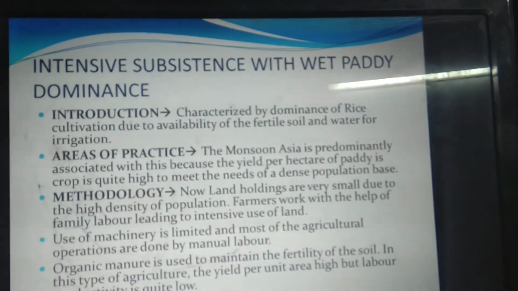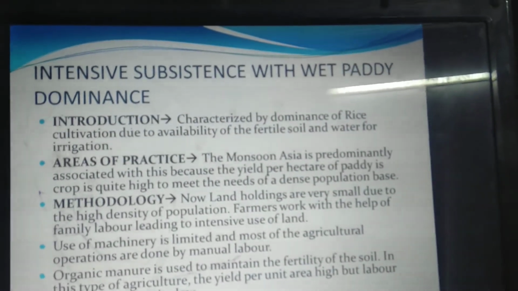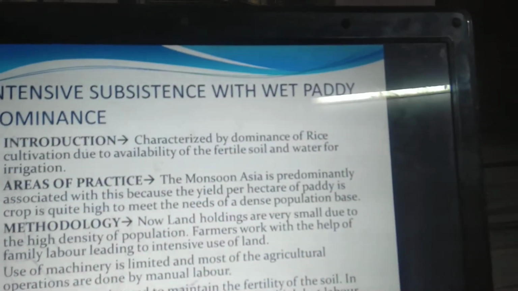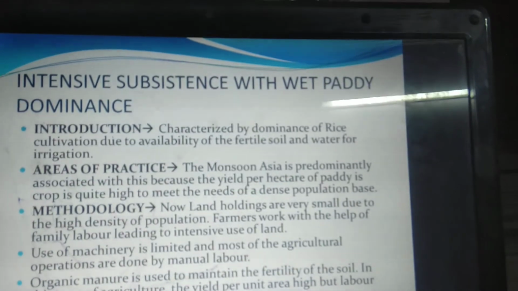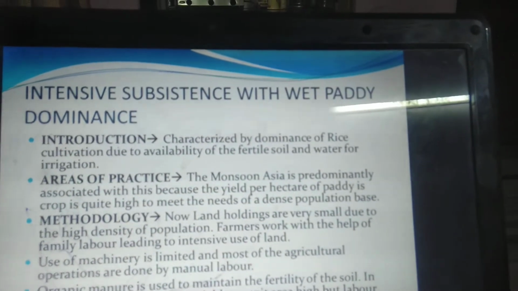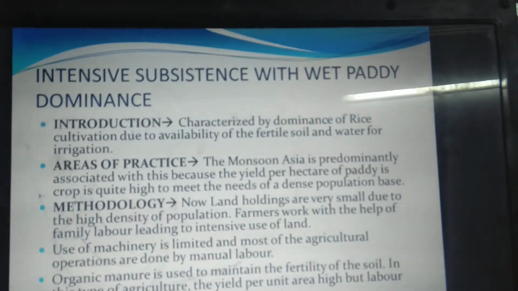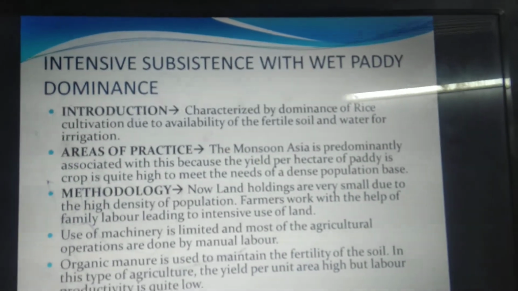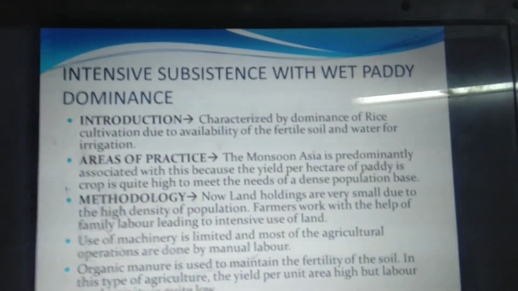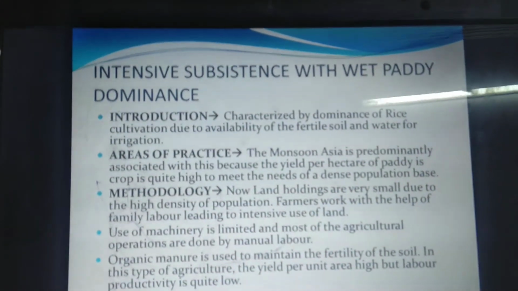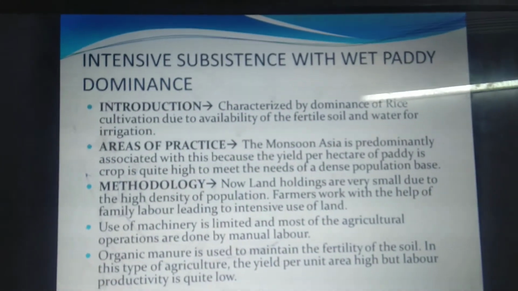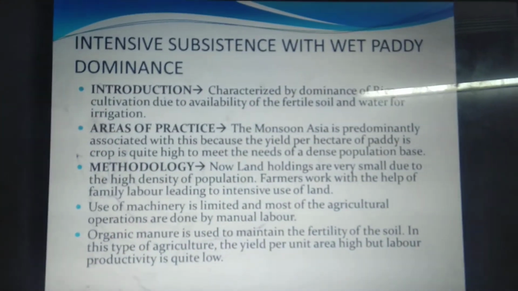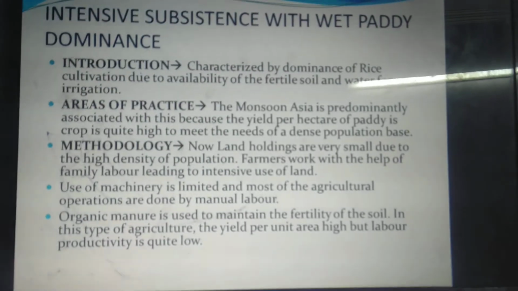This is characterized by the dominance of rice cultivation due to availability of fertile soil and water for irrigation. The areas where this type of cultivation is practiced are mainly monsoon Asia, predominantly because the yield per hectare of the crop is quite high, which can meet the dense population base of the area. If we talk about the methodology of the cultivation here, the land holdings are small because of the immense pressure of the population base, and the farmers work with family labor, leading to intense use of the land.